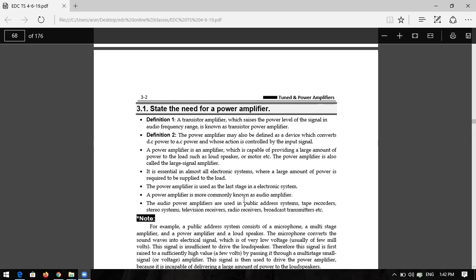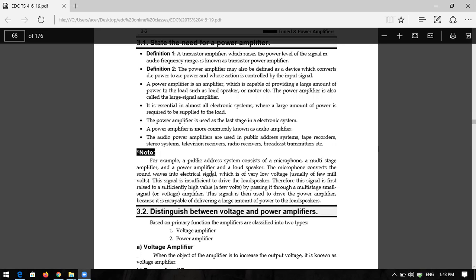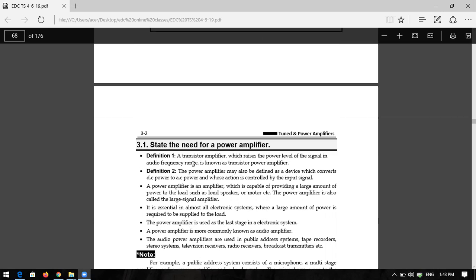What will happen? For large or distant communication, you have to place an amplifier at the end of the stage that will raise the power level, so that it will make sure that the signal goes to the distance. The more the communication distance, the more media we will go through. So like this, we will need the power amplifier.